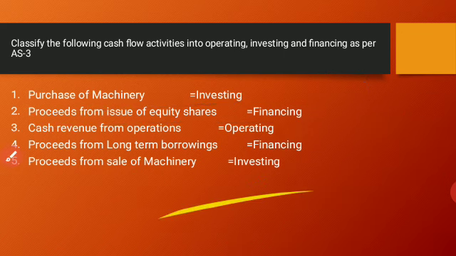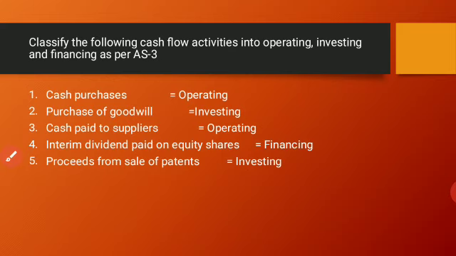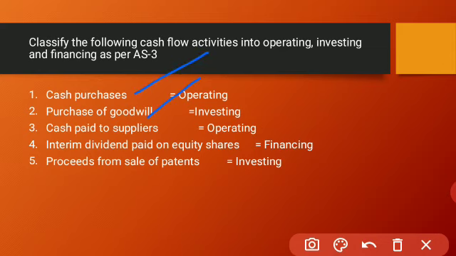Okay, let us go with one more sum. Classify the following items of the cash flow statement into operating, investing and financing as per Accounting Standard 3. I have given both the answer as well as the question here. They will ask: cash purchase, purchase of goodwill, cash paid to suppliers, interim dividend paid on equity shares, proceeds from sale of patents. Now we have to classify under which head each will come.